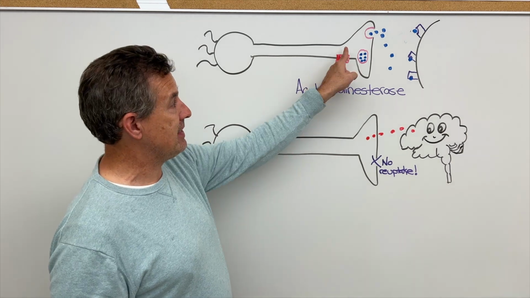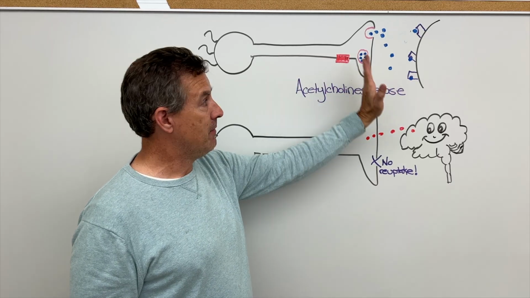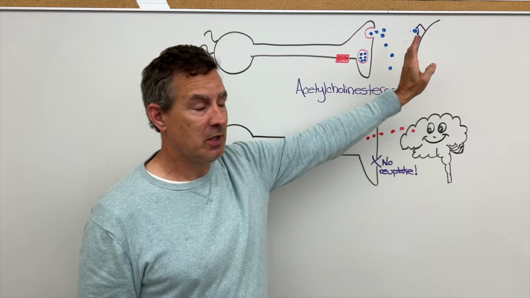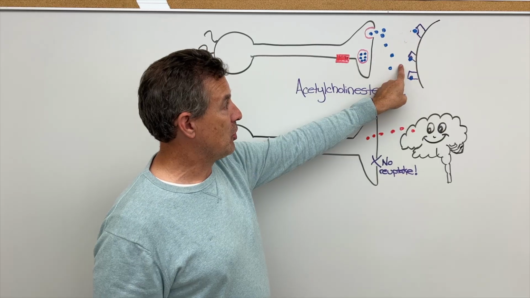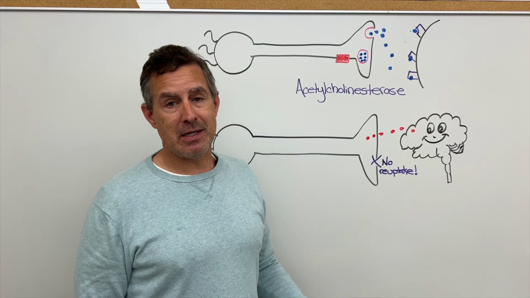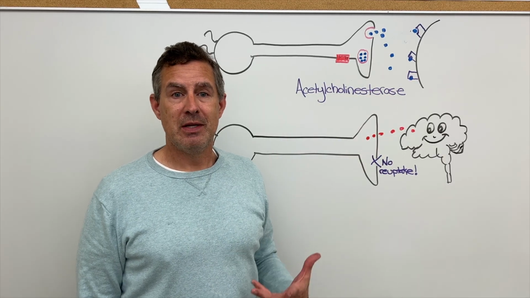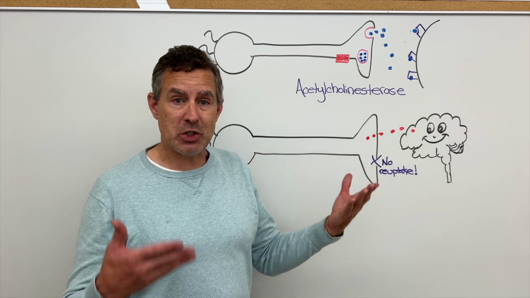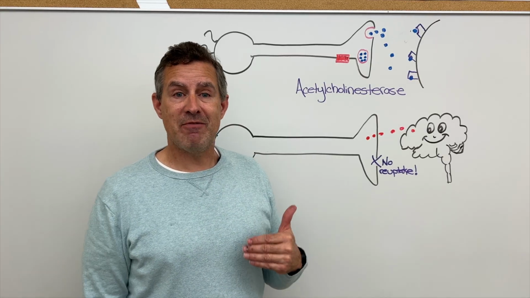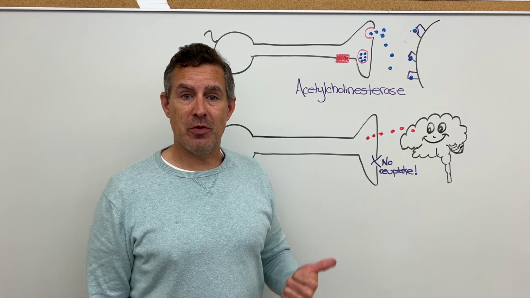Oftentimes neurotransmitters, as they're released here, this is a cholinergic fiber because it's releasing acetylcholine. It crosses a synaptic cleft and binds to, in this case, cholinergic receptors, either nicotinic or muscarinic. Acetylcholine binds to these receptors, and at some point, they stop binding to the receptors. Some neurotransmitters just pop off the receptors because there's a limited amount of time that there's an affinity, that is to say an attraction between the neurotransmitter and the receptor. But oftentimes enzymes break down the neurotransmitter and put it back in the neuron that released it.